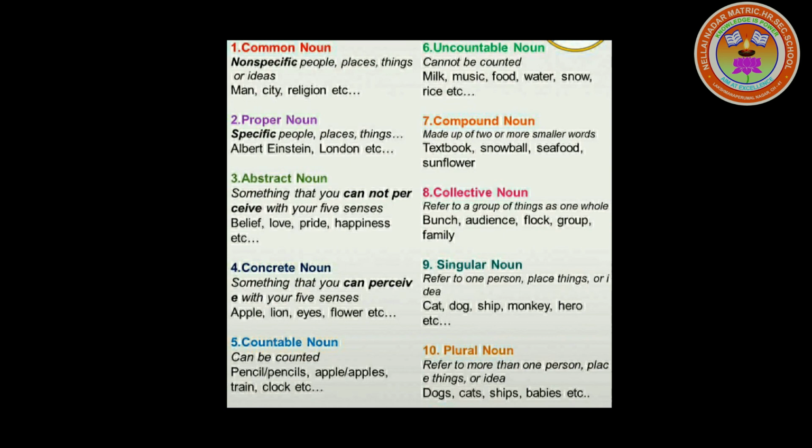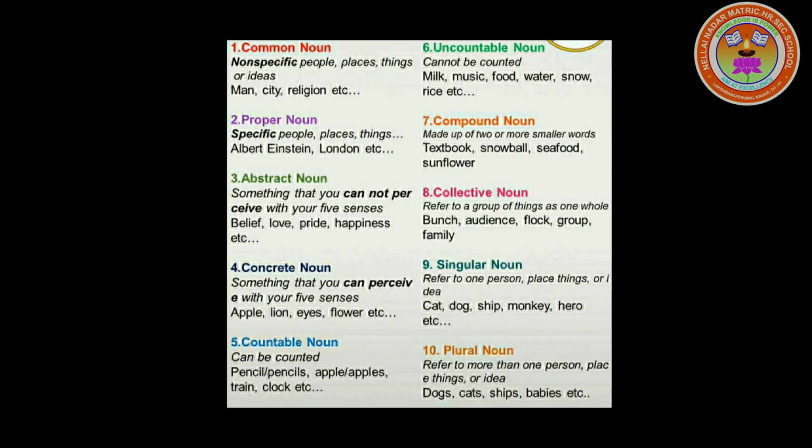Next one is the countable noun, which can be counted. For example: pencils, apple, apples, train, clock, etc. Next, uncountable noun cannot be counted, like milk, music, food, water, snow, rice, etc. Then compound noun, made up of two or more smaller words: textbook, snowball, seafood, sunflower.